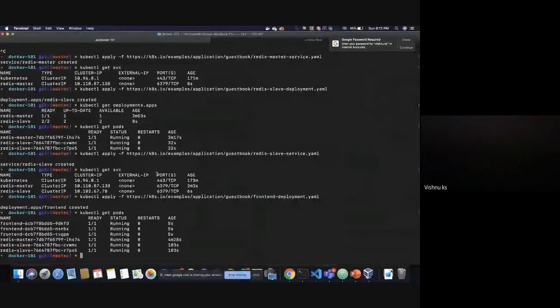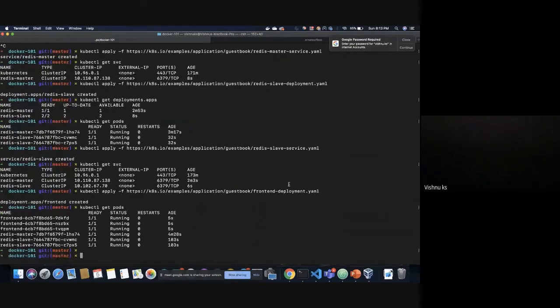So the front-end application and the backend Redis master and slaves are running. Okay. Then we have to create a service for the front end.